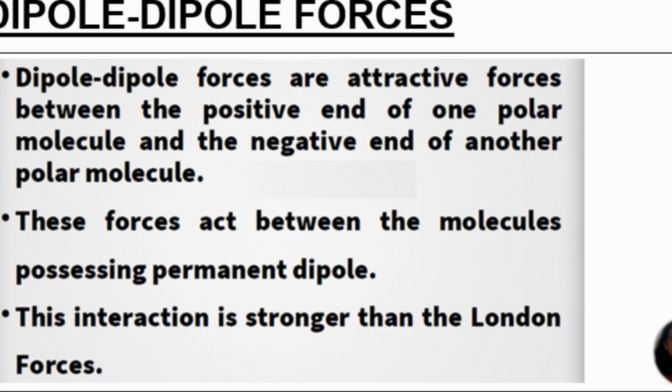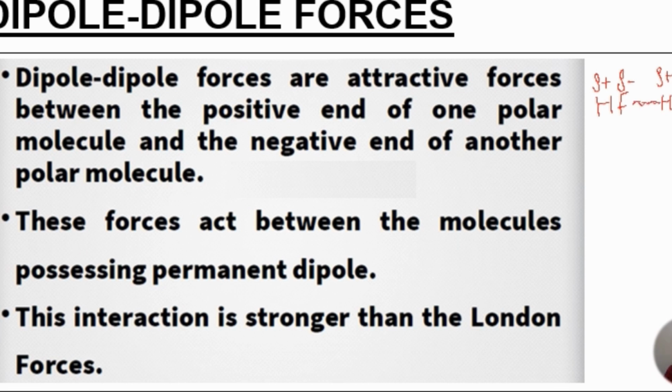And so next is dipole-dipole interaction. This occurs between molecules which already have their permanent dipole, meaning there is permanent charge separation. If we take an example, we can say hydrogen fluoride. So in case of hydrogen fluoride, fluorine is partially negative because it is more electronegative in nature, and hydrogen will be partially positive. So this negative charge of the fluorine will attract the positive charge of the hydrogen atom of the neighboring hydrogen fluoride.